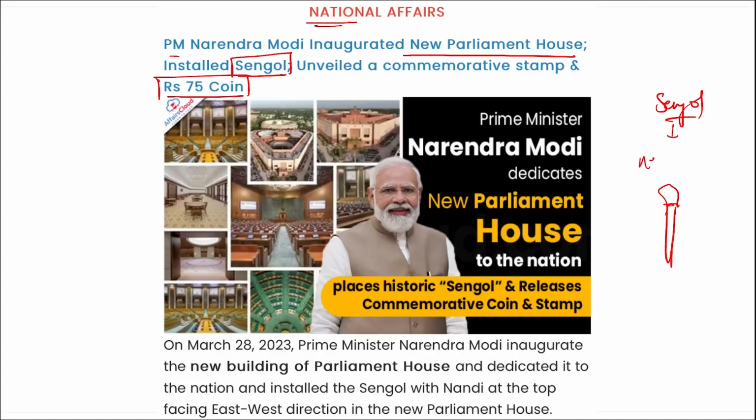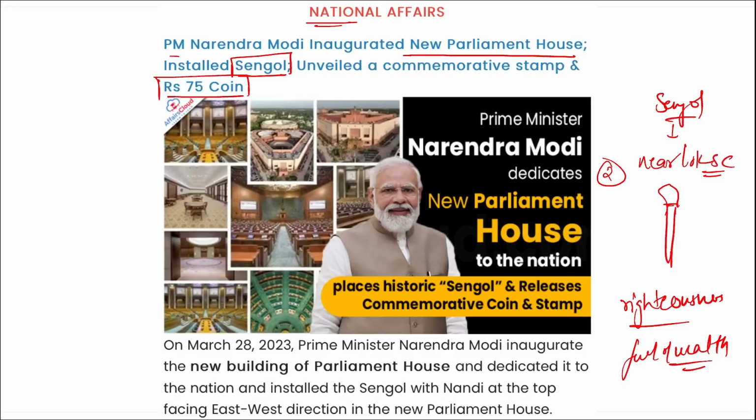It is kept near the Lok Sabha speaker's chair, correct? This Sengol, this meaning is righteousness, right? Righteousness. Or we can say the meaning of this is full of wealth, correct? Apart from this, remember, this was second thing.